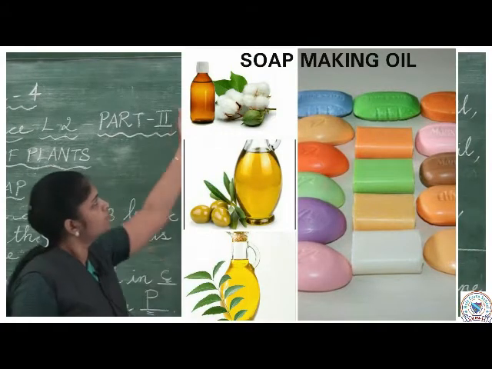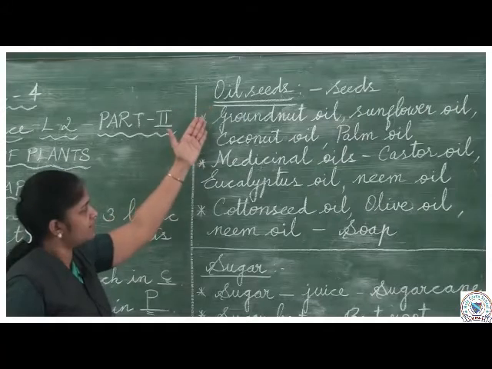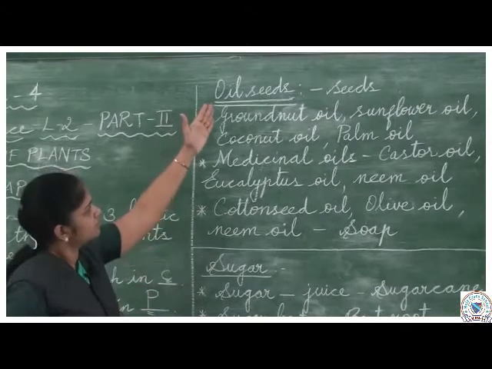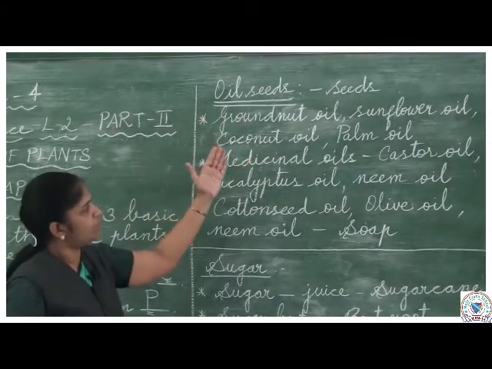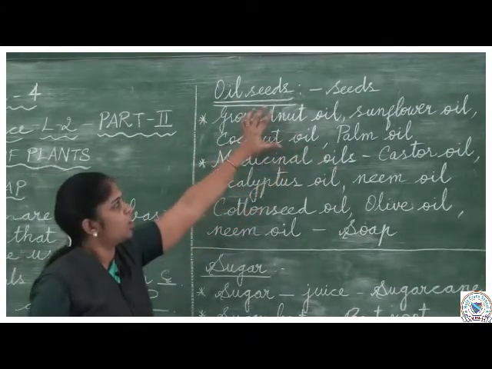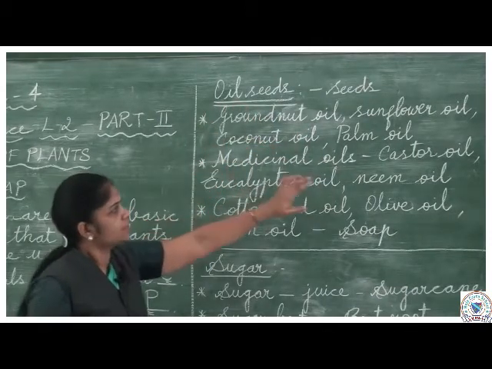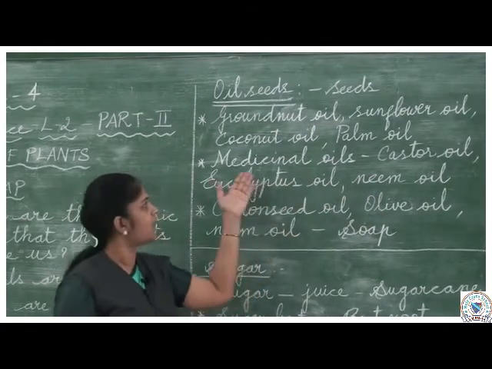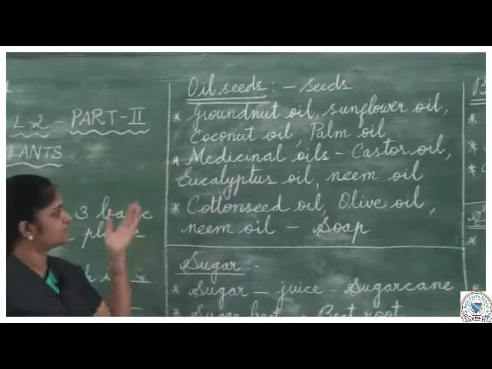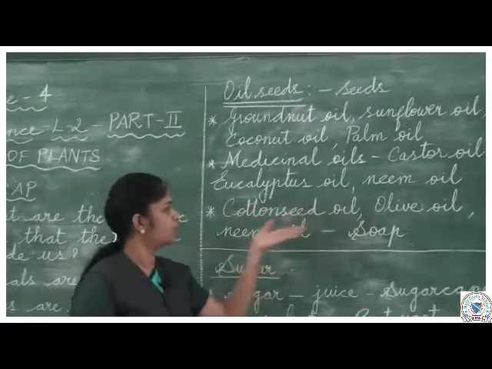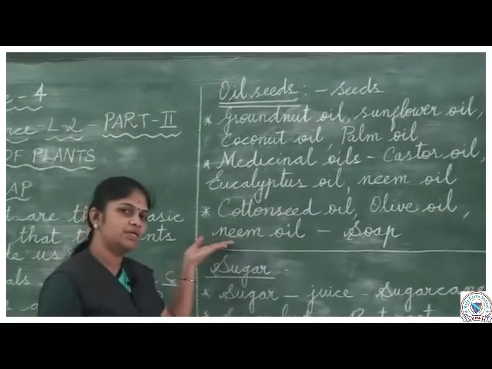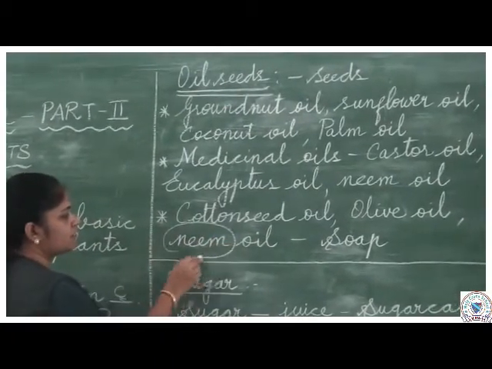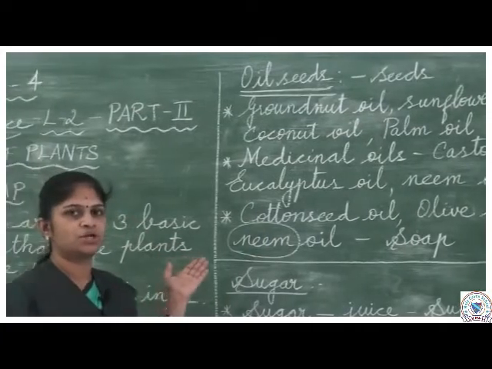Understood? So, under oil seeds, we are learning so many types of oil. These groundnut oil, sunflower oil, coconut oil, palm oil, all these are used for cooking. Castor oil, eucalyptus oil, neem oil, all these three are used as medicinal oils. Then cottonseed oil, olive oil, neem oil, all these three are used in the production of soap. Neem plays the main role in the skin, in the protection of skin.